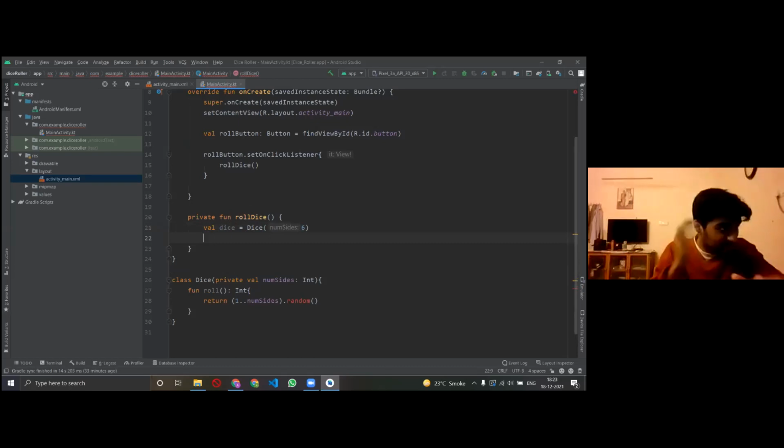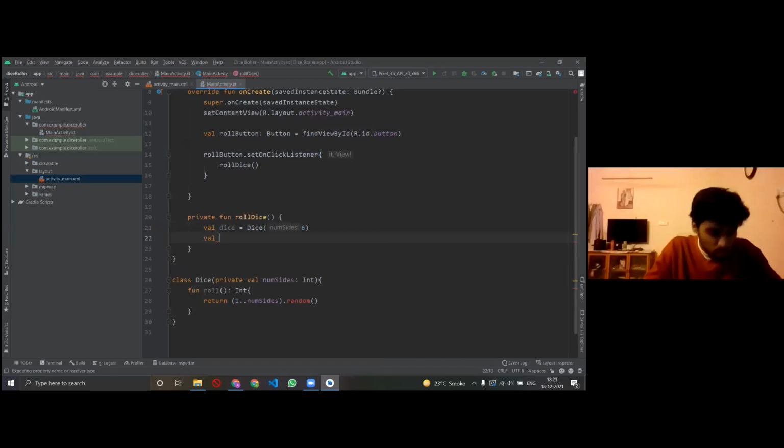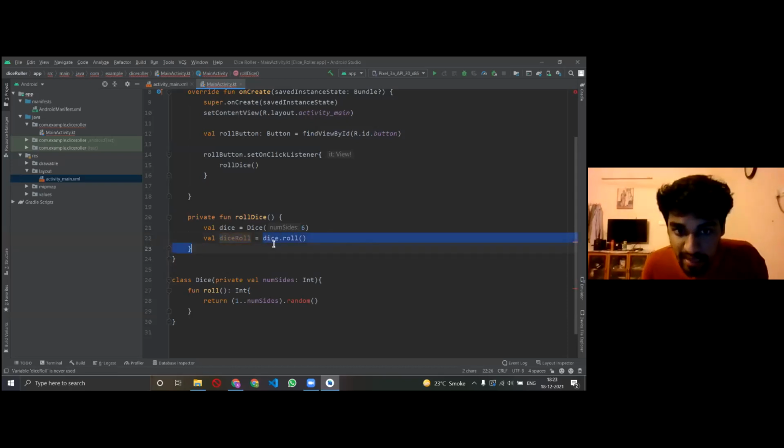The next thing that we want to do is tell this thing to roll, right? अब तक तो उसको बोला नहीं है that you have to roll. When the button is clicked, we have to tell it to roll. So what I'm doing essentially here is creating a new variable to roll the dice, and I'm telling it that the dice that you have created will roll.